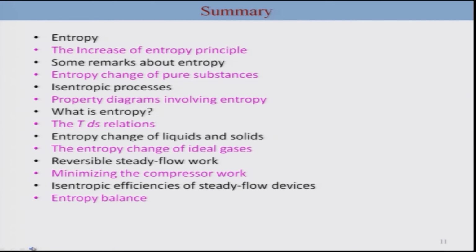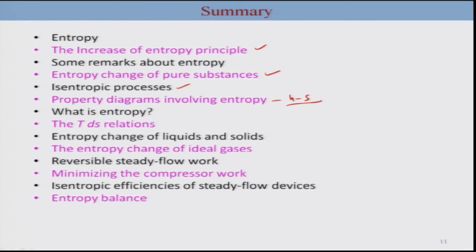So we have looked into the definition of entropy, understood the increase of entropy principle, which means entropy is generated and all the time it increases, if not remains constant. We made remarks on entropy in terms of the reasons for irreversibility. We talked about entropy change of pure substances and the isentropic process where entropy is constant. Property diagrams such as h-s become very useful to describe processes where entropy is involved.